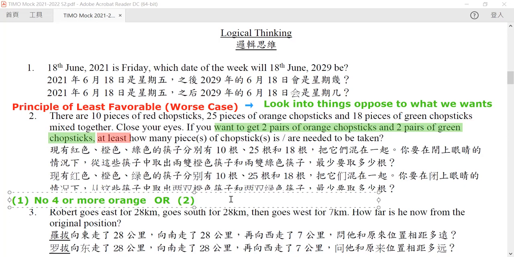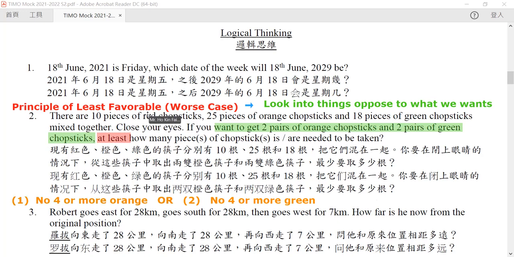So the second condition is that it is of no 4 or more, which is of green. Now notice how the statement in orange is a direct opposition of the statement in green.